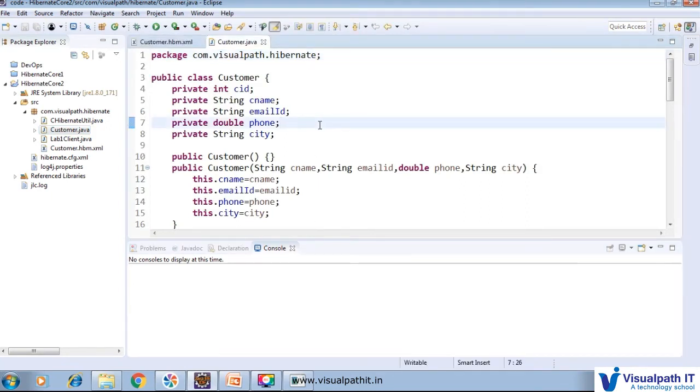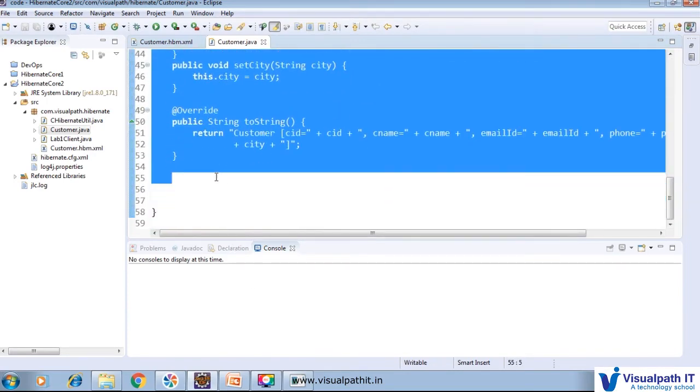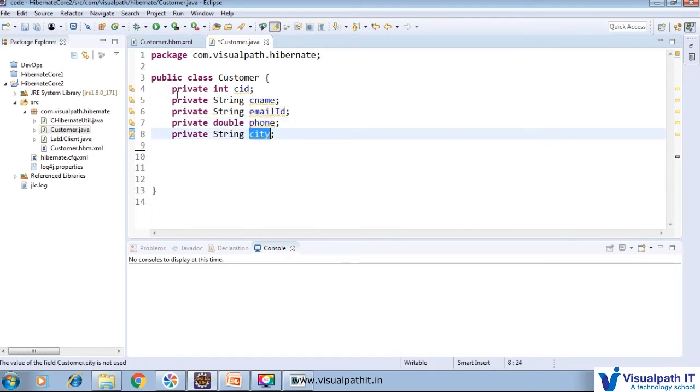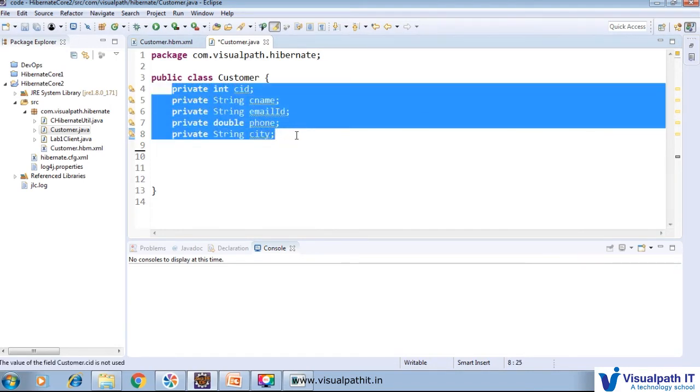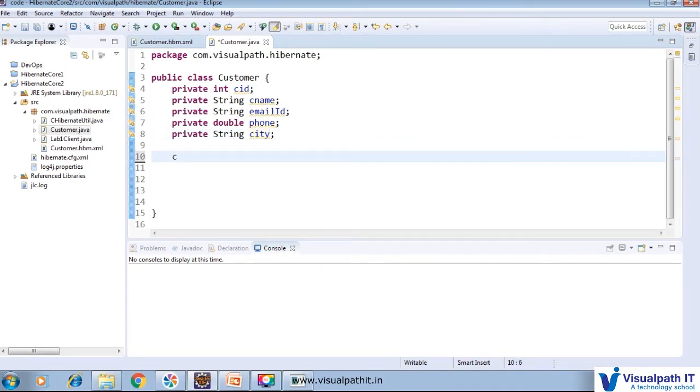So this is the customer. This is a very simple POJO class. I would like to remove all the code, through that I can explain very easily. So now this customer class has CID, CNAME, email ID, phone and CT. Those 5 fields are there that I would like to store in the database. So what we will do here, just create one default constructor first, like a customer.